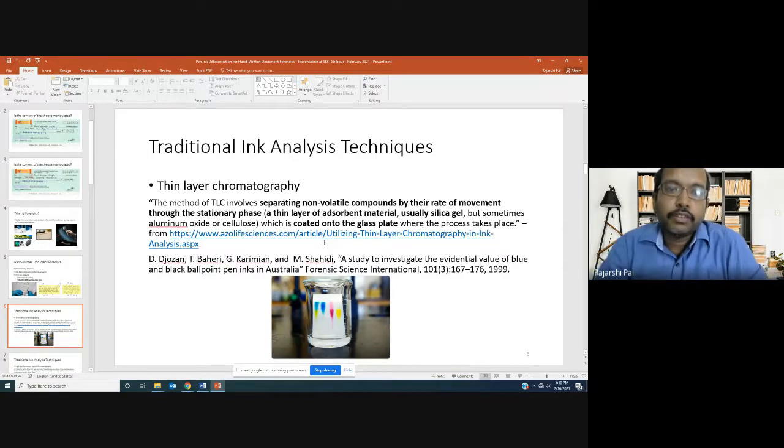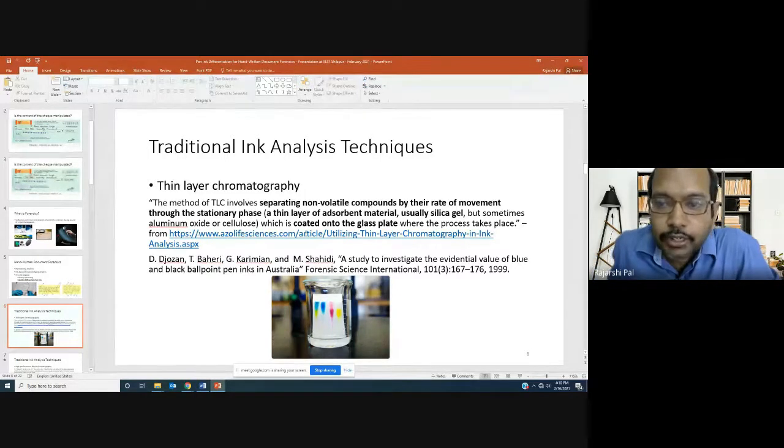One of them is called thin layer chromatography. Now, what is thin layer chromatography? Do not ask me, because I am not an expert in this kind of technique. I come from an image processing or machine learning background. So I have just quoted the definition of it from a particular website, the link I have given.